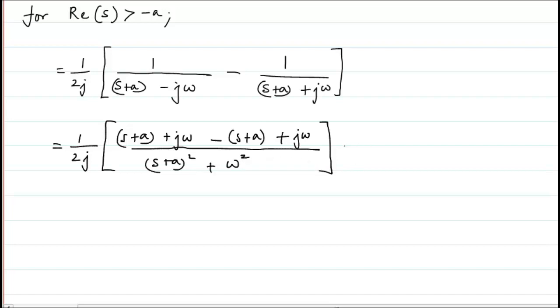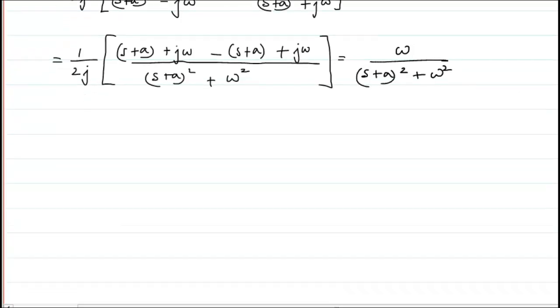So this will give omega square. The 2j at the numerator will cancel off, so there will not be any 2j remaining here. All I will get is omega at the numerator divided by (s plus a) the whole square plus omega square.